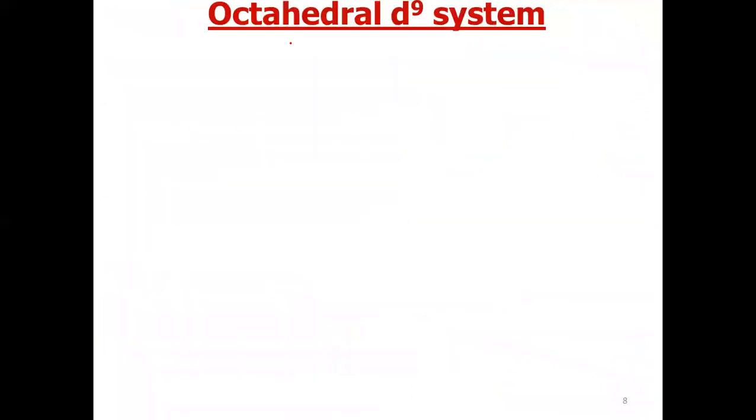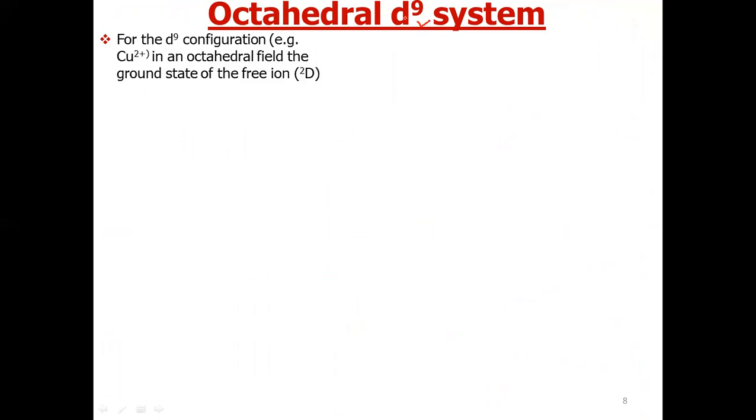Now we will see the d9 system in octahedral complexes. How does it behave? So the example is copper plus 2. It is a d9 system. As we already said, the d1 system and d9 system have the same term symbol, which is explained on the basis of the hole formulation. So it has a 2D state.